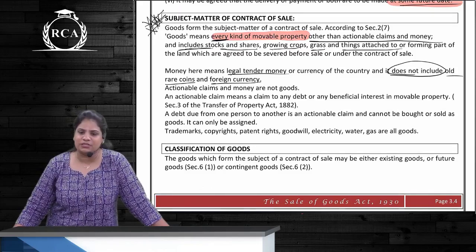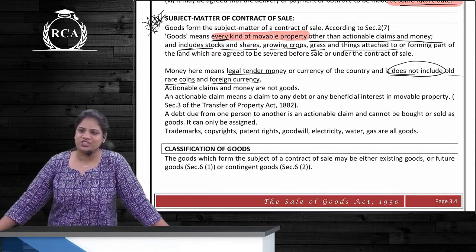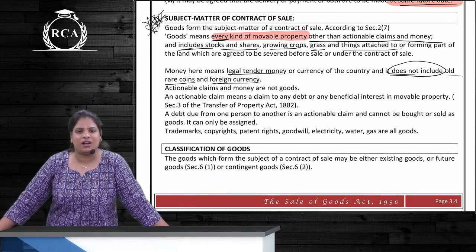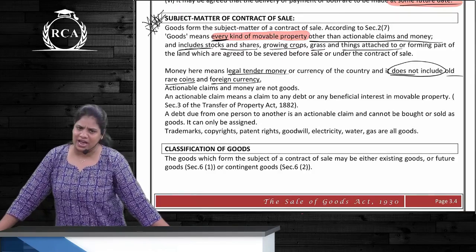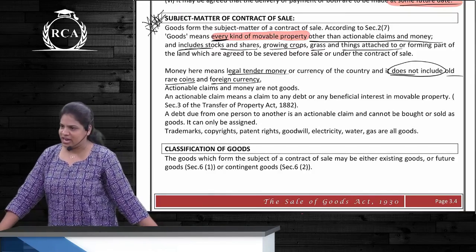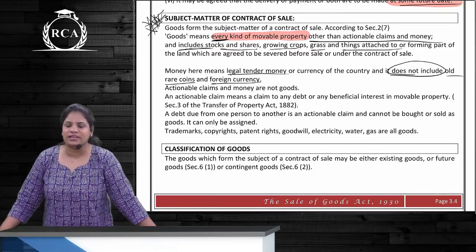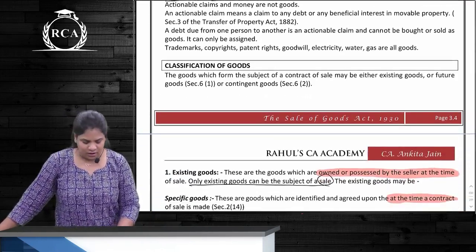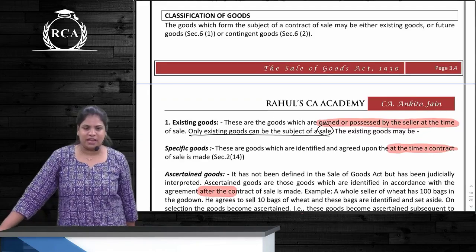Can gas be sold? Yes. Oxygen, electricity, water. Can this be sold? Yes. Can goodwill also be sold? Yes. What about a partnership share? Yes. A company share also, yes. All these are valid movable properties. Clear? Okay.